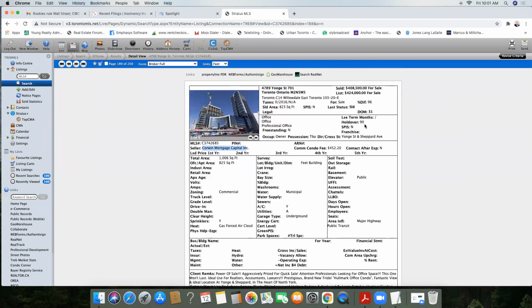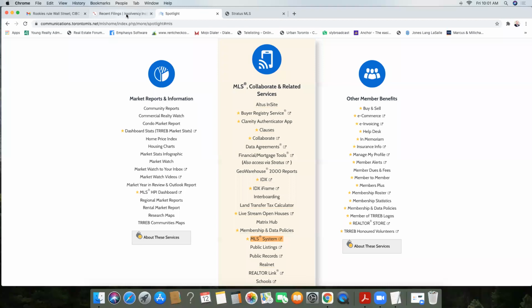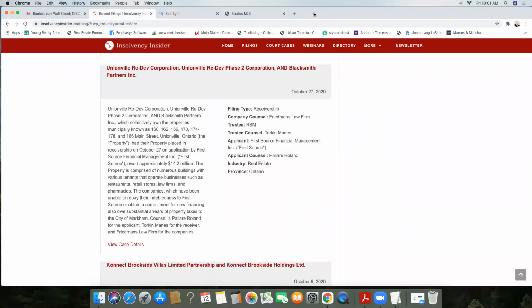This is a 1,000 square foot condo. It would typically sell in Toronto for about $800,000. So they got it for about half the value of what it normally is on a good day. So that's power of sales. That's what you need to look for.